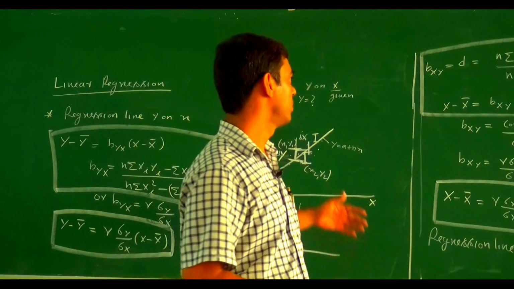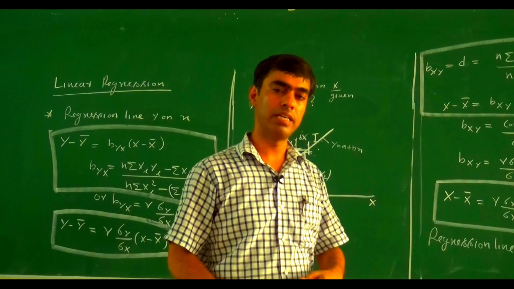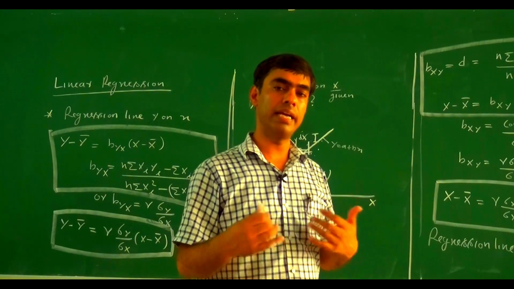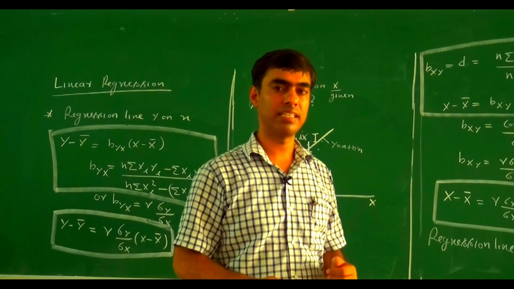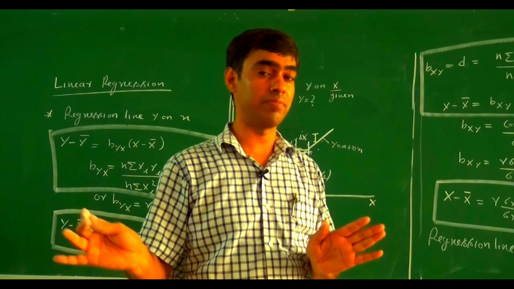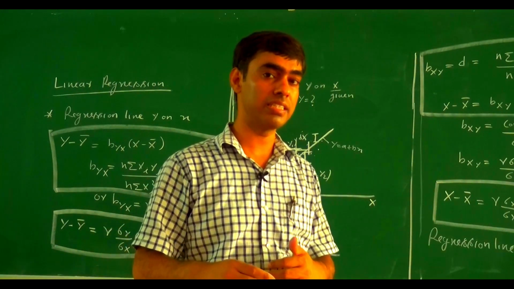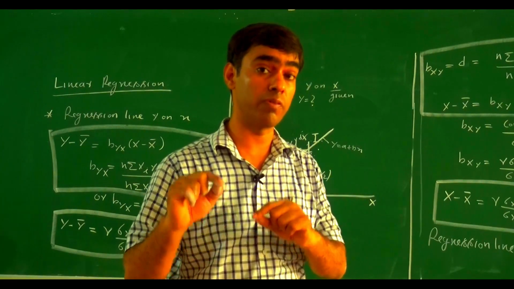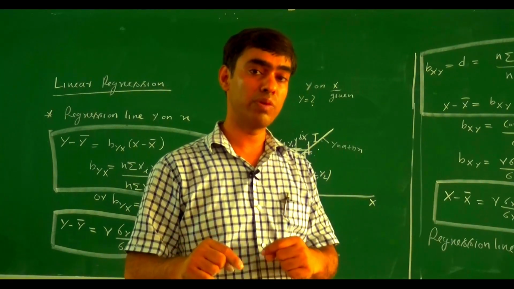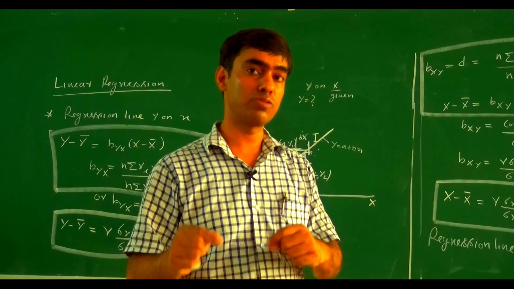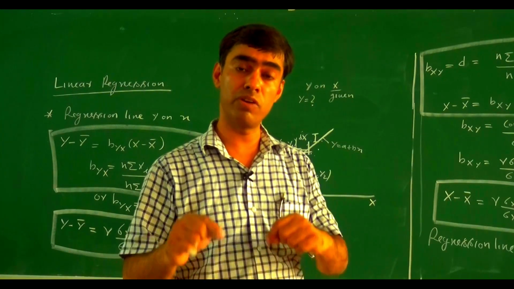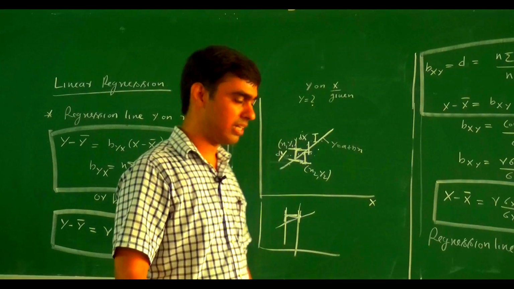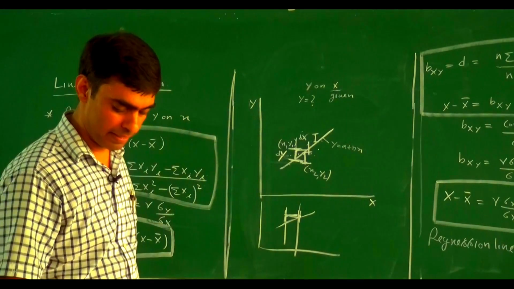So we find different values of a and b, c and d. Due to this, there are two different concepts. In the first, we minimize the error parallel to the y-axis to find the value of y. In x on y, we minimize the error corresponding to the x-axis to find the value of x. This is why there are two regression lines.